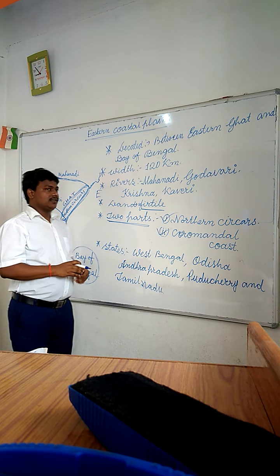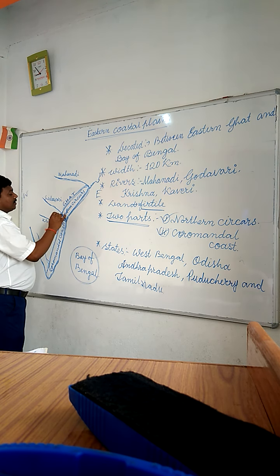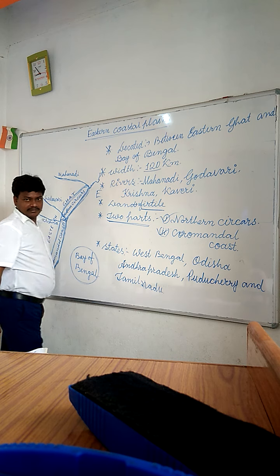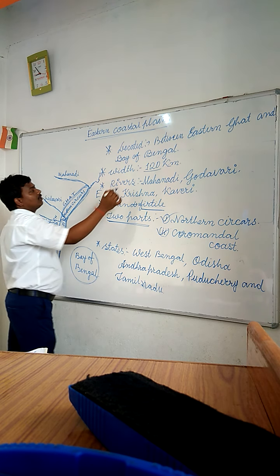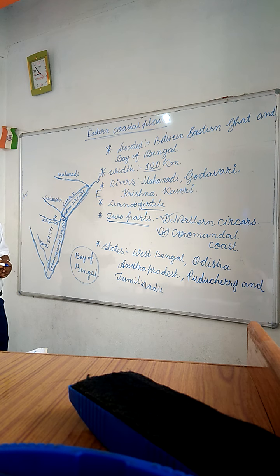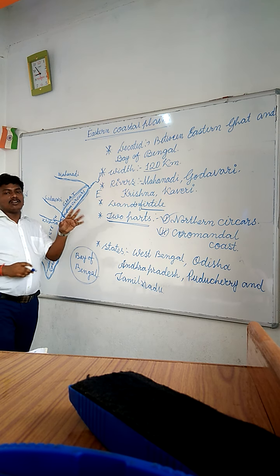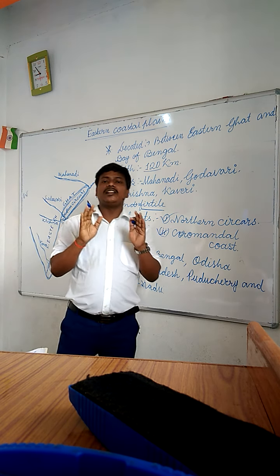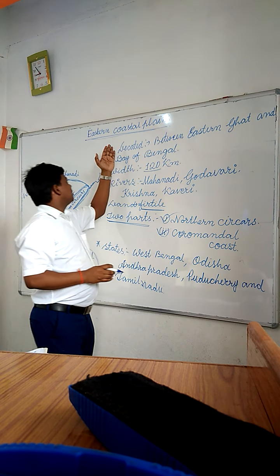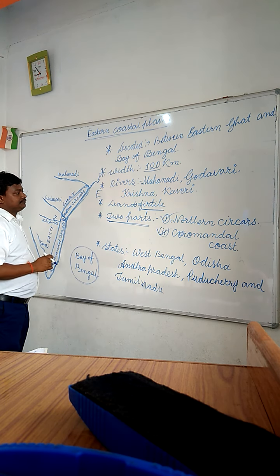Width. The total width of the Eastern Coastal Plain is approximately 120 kilometers. The rivers Mahanadi, Godavari, Krishna, Kaveri, the four rivers run through these Eastern Coastal Plains.